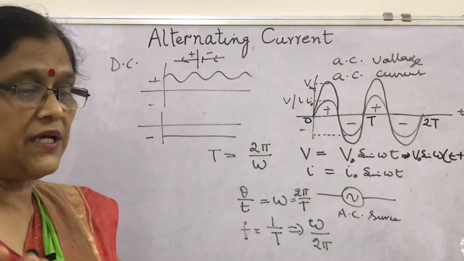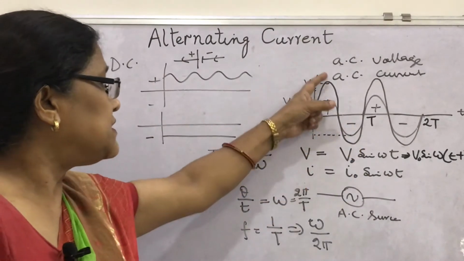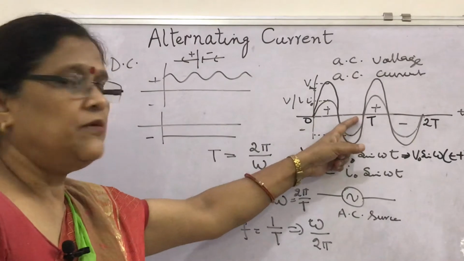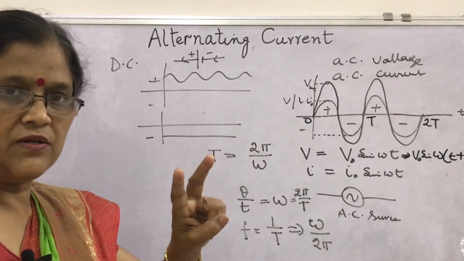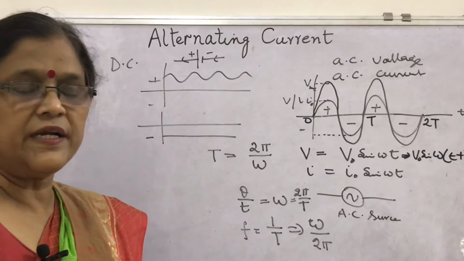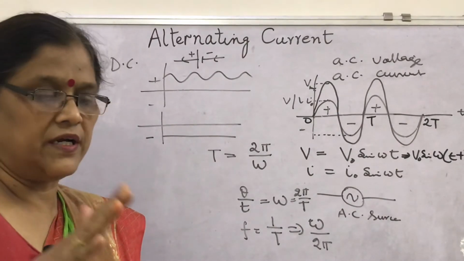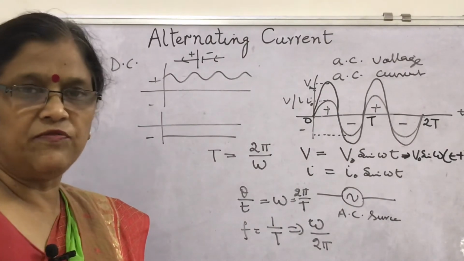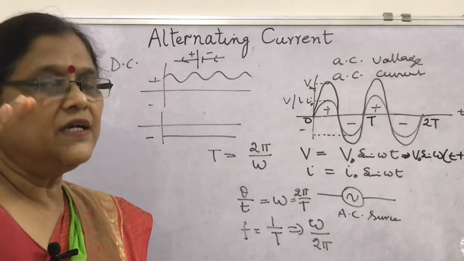In one complete cycle the value of AC becomes 0 twice. It means the bulb is off 100 times, but due to persistence of vision we see it glowing continuously.